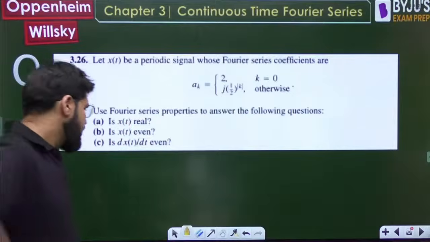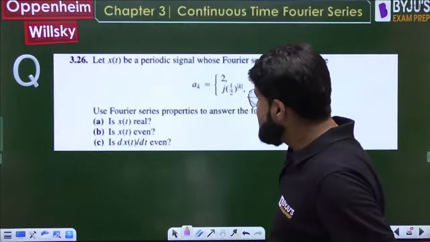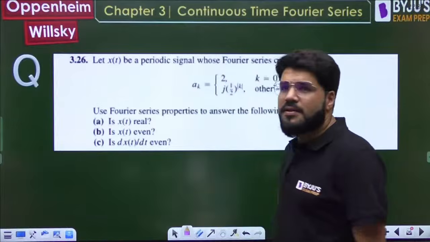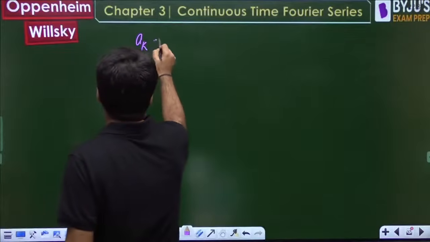Is xt real? Is xt even? We will come to d by dt later. Okay, let's write down this ak here. It's a very simple question actually.